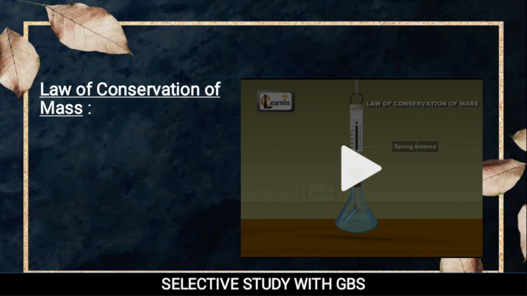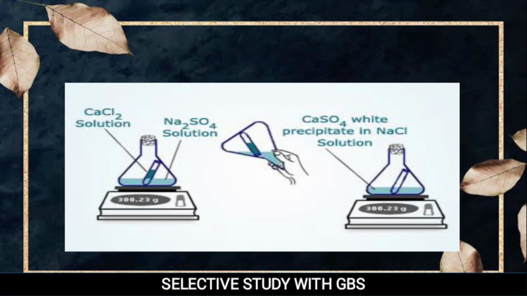Okay. So here we will see the law of conservation of mass. We took calcium chloride and Na2SO4 solution, didn't allow them to mix with one another, and noted down the mass. Here you will find that 300 grams mass remains at the reactant side. After some time I allowed them to mix with one another and noted down their mass. I will find that here also the mass remains 300 grams.